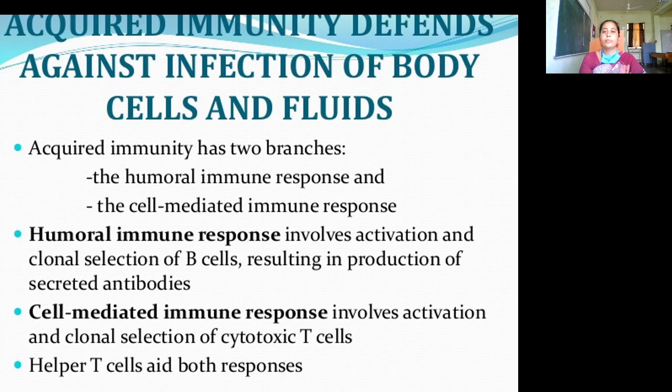Acquired immunity depends against infection of body cells and fluids. Acquired immunity has two branches: the humoral immune response and cell-mediated immune response. Humoral immune response involves activation and clonal selection of B cells resulting in production of secreted antibodies. Then cell-mediated immune response involves activation and clonal selection of cytotoxic T cells. Helper T cells aid both responses.